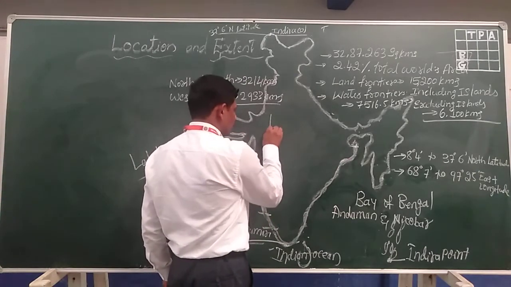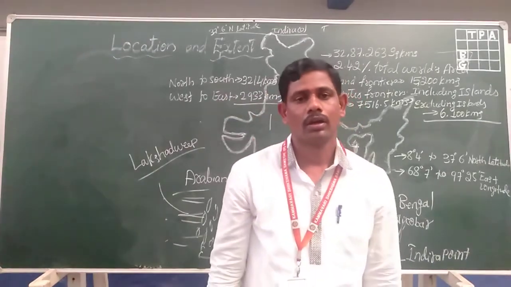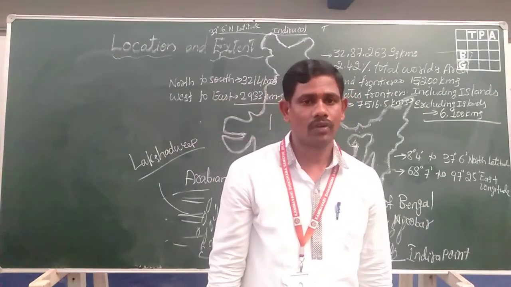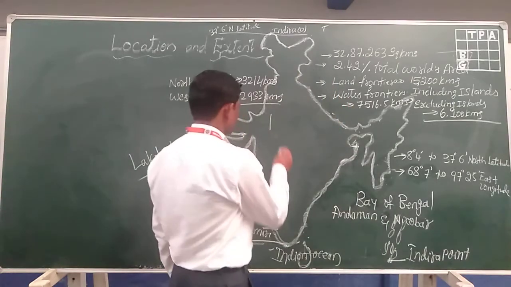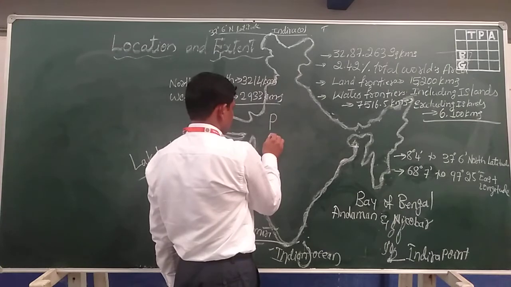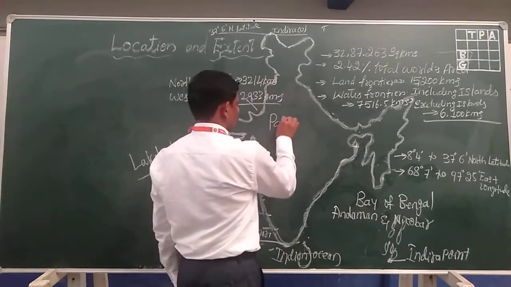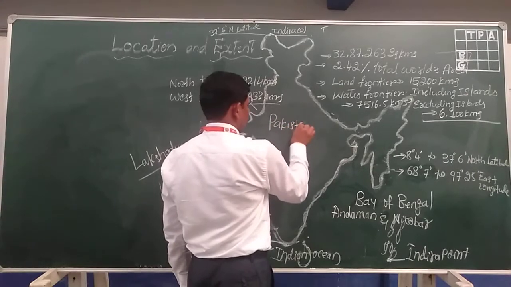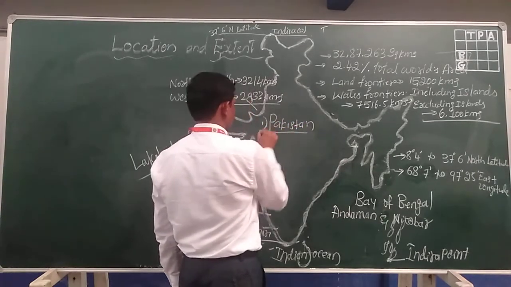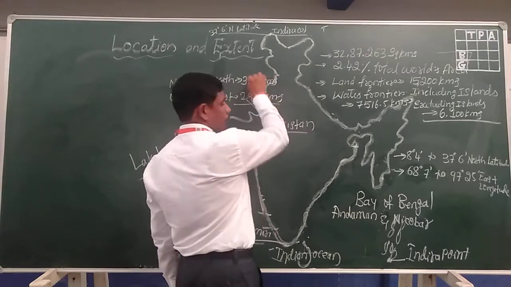I'll write down here. There are 7 neighboring countries. Okay, now, one is Pakistan, which is located in the northwestern part of India.